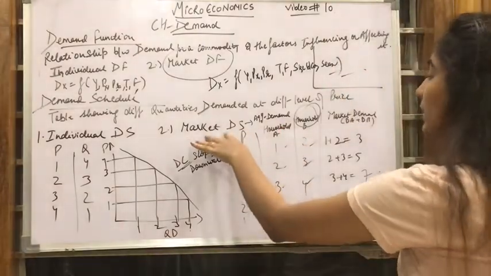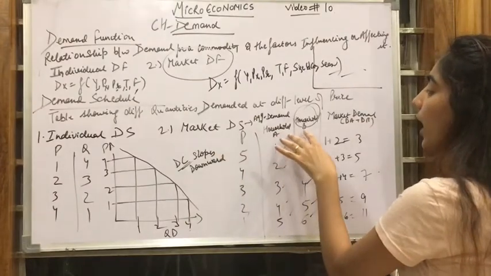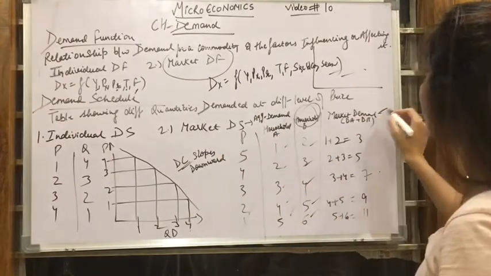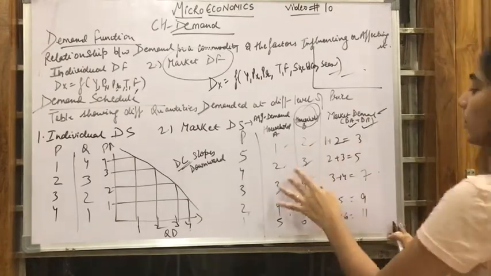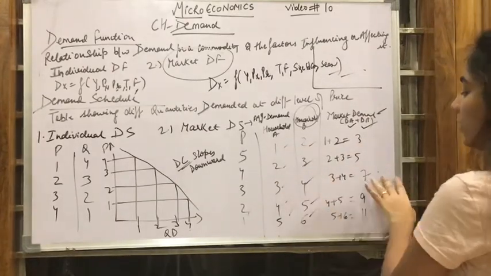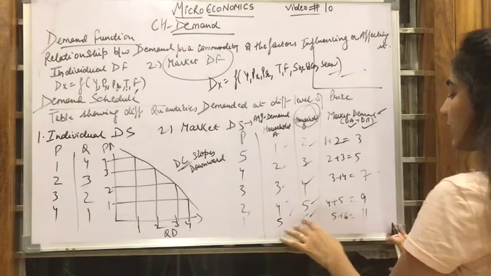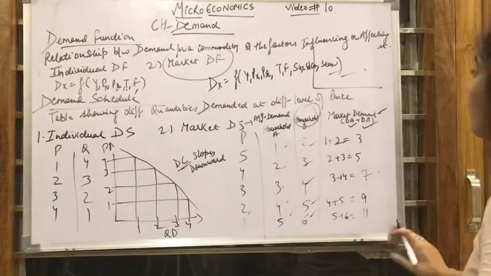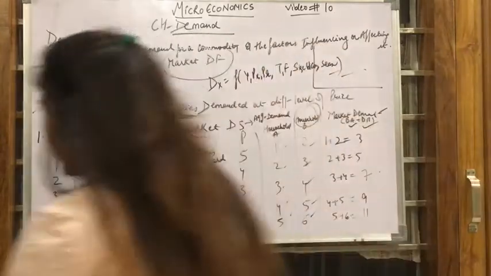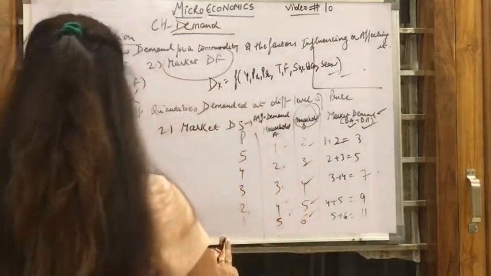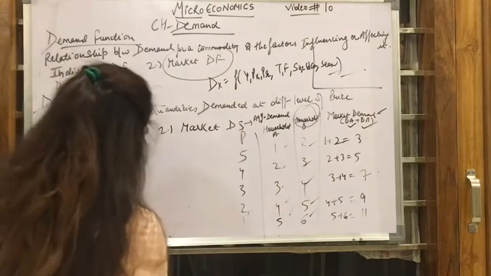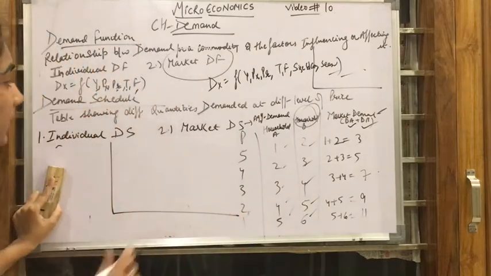Now under the market demand we have to add the two household demands. So market demand is DA plus DB. 1 plus 2 is 3, 2 plus 3 is 5, 3 plus 4 is 7, 4 plus 5 is 9 and 5 plus 6 is 11. So now I will be drawing the graph over here. So this will be the market demand.